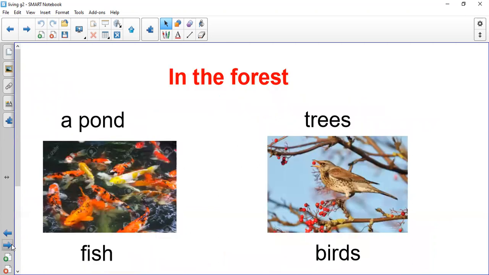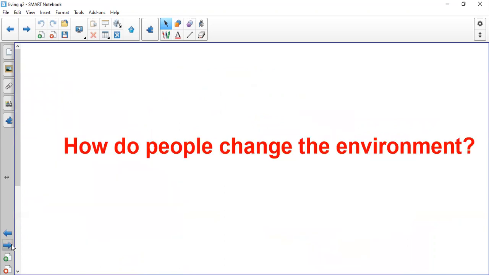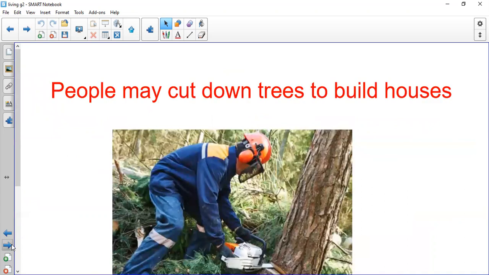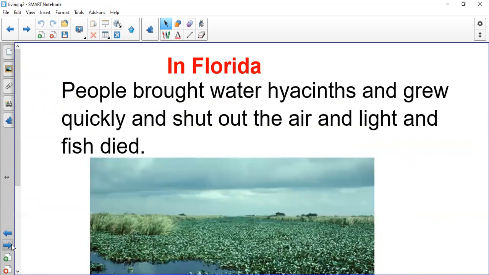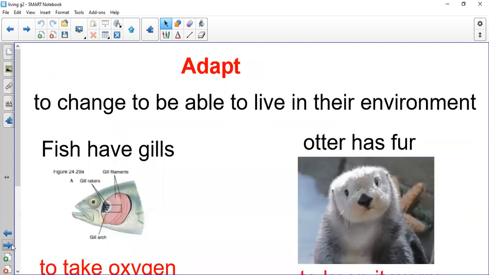We said a pond is for fish, and trees are for birds. How do people change the environment? Do they keep it clean? Do they harm the environment? We said that people cut down trees to build houses. And in Florida, people brought water hyacinth. It's a kind of plant that grows very quickly beside water. This plant shut out the air and light, and fish died. So it was a disaster for the environment.